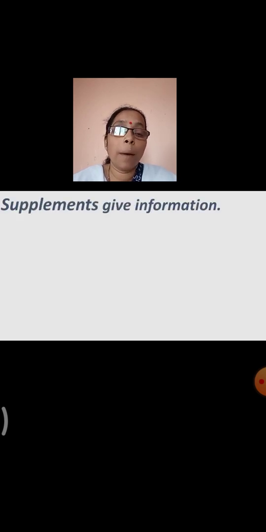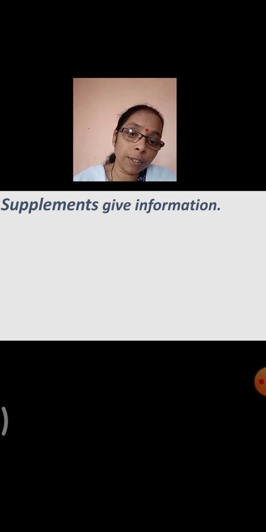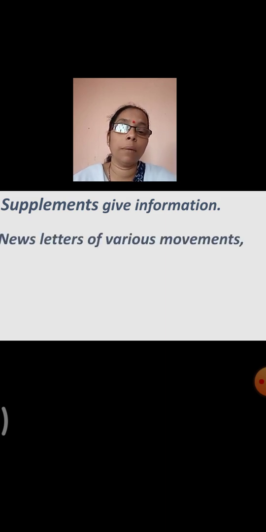Now, apart from that, you also see that in the newspapers there are supplements. How are those supplements helpful? These supplements give us additional information. Like you have supplements related to sports, related to school activities. Just take an example of the NIE newspaper, wherein you have so much information related to sports, school, education, and also political affairs. So it provides you information about all.